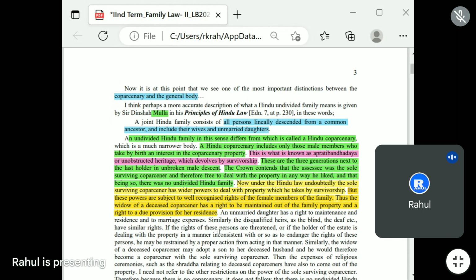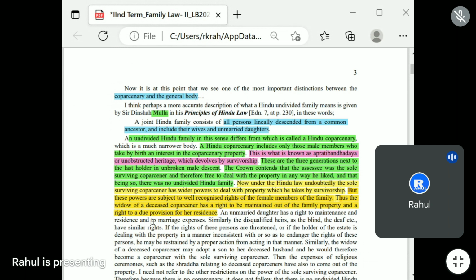If the rights of these persons are threatened, or if the holder of the estate is dealing with the property in a manner inconsistent with or so as to endanger the right of these persons, he may be restrained by a proper action from acting in that manner.